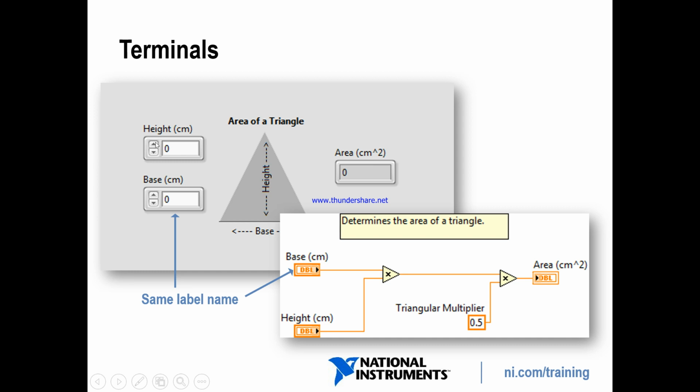We have taken two numeric controls. How can we identify them? A numeric control is associated with the increment and decrement nodes, with a white background. These are numeric indicators, which we identify by the gray background and no increment and decrement node. Now you can see the same level names, base and height. So this one is the numeric control terminal for base, and this is the numeric control terminal for height.